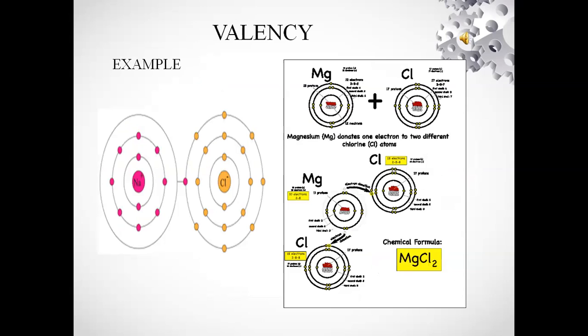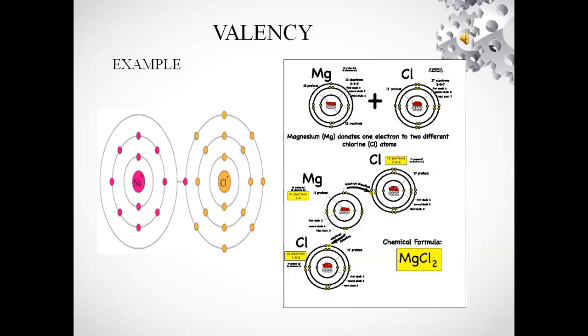When atoms of different elements combine with each other, molecules of compounds are formed. In this case, it is necessary to know the valencies of those elements. For example, sodium plus chlorine gives NaCl, sodium chloride.